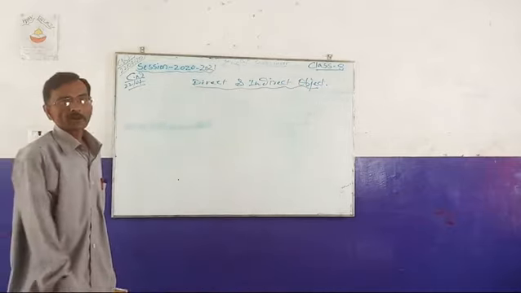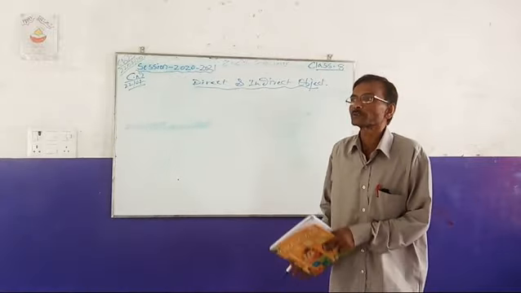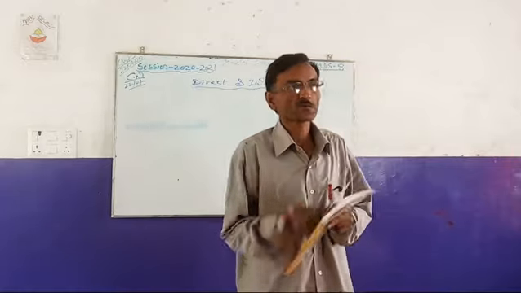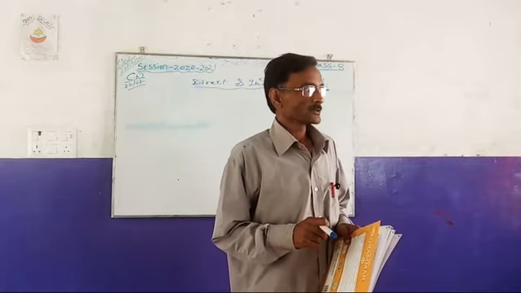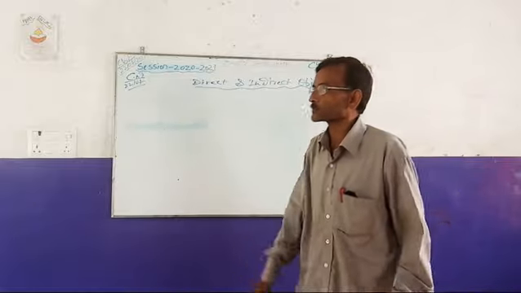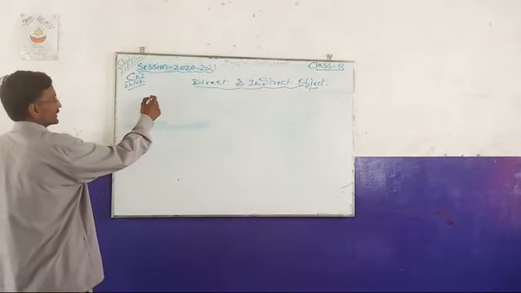We have already come across in our previous classes that all transitive verbs take at least one object with them. When a transitive verb takes a single object, that is called a direct object.